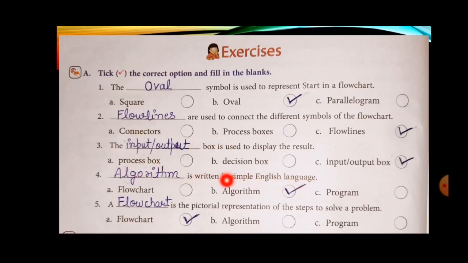Now only we have discussed computer program in programming language and algorithm in simple English language. So the answer will be algorithm. So you have to tick on B part. Okay. Dash flow, a dash is a pictorial representation.